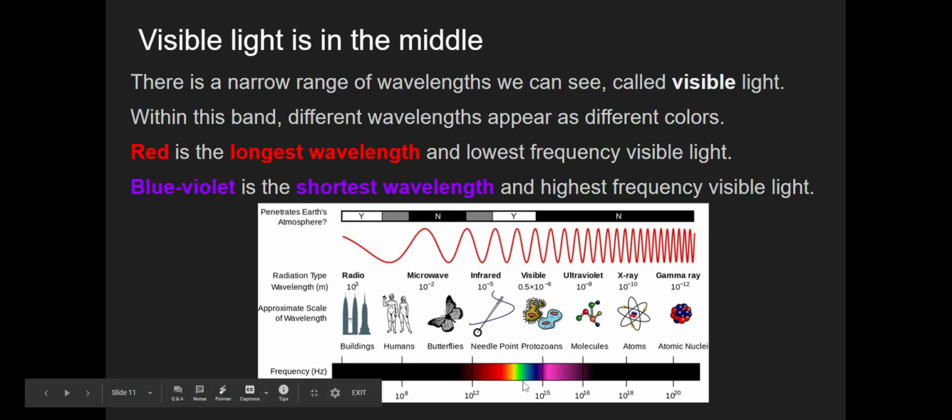There's a narrow range of wavelengths that we can see called visible light. Within this band, different wavelengths appear as different colors. Red is the longest wavelength and lowest frequency of visible light. Blue-violet is the shortest wavelength and highest frequency of visible light. Now, orange, yellow, green, and blue are in between.